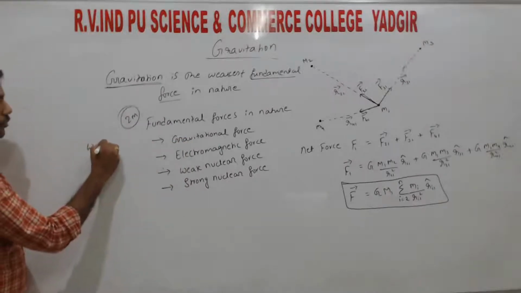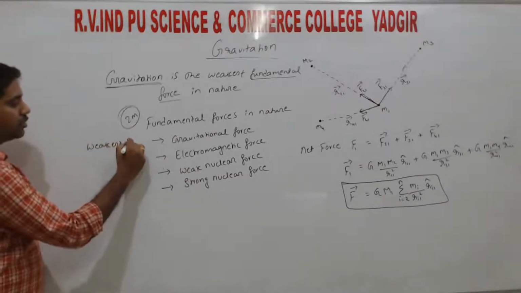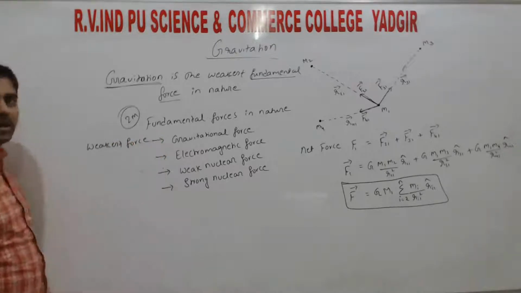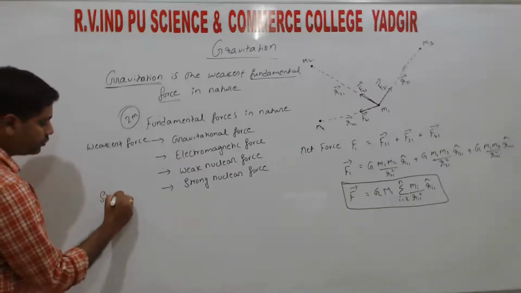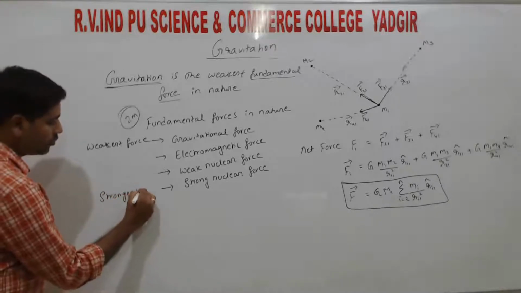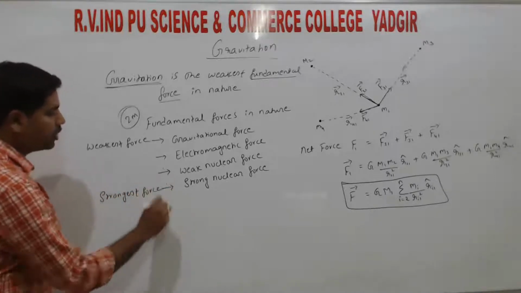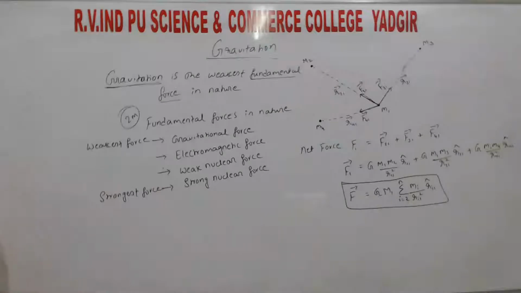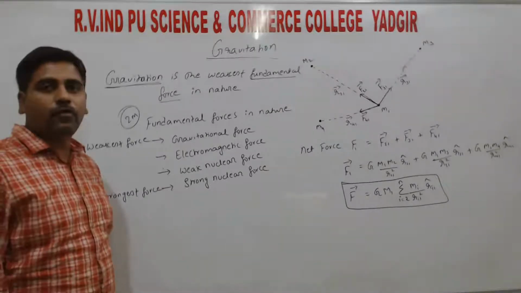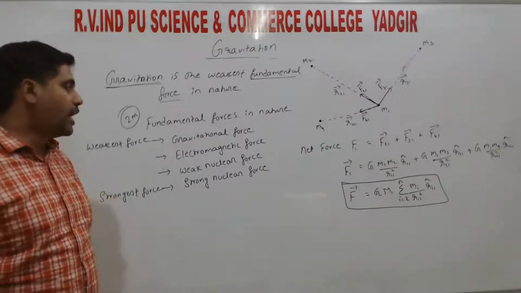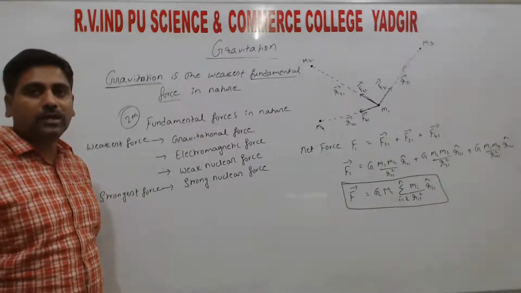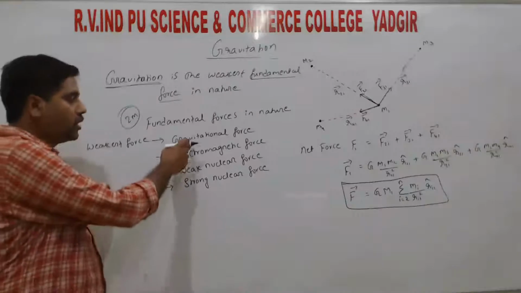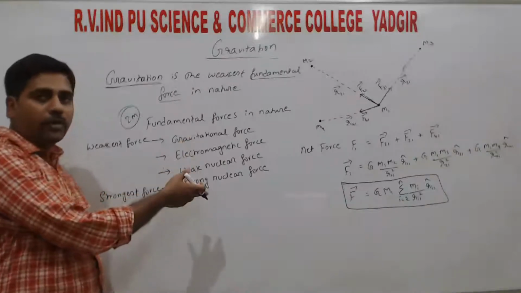So gravitational force is the weakest, right? So the strongest force is the strong nuclear force, the strongest force in nature. So the question asked maximum times is: mention the fundamental forces in nature. Since it is 2 marks, you can write any two of them, right?